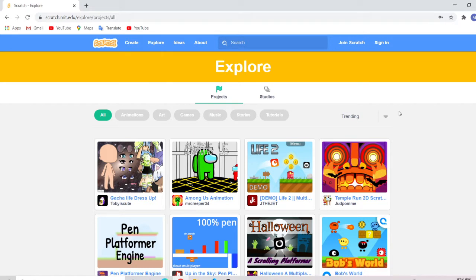So Scratch is a programming language, but it was created in Connecticut. It's connected to HTML, and Scratch is a cool programming language. There's this app, but I'm just using Scratch on Google, on the internet.